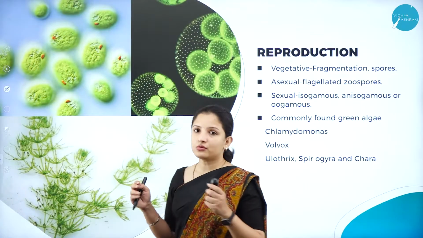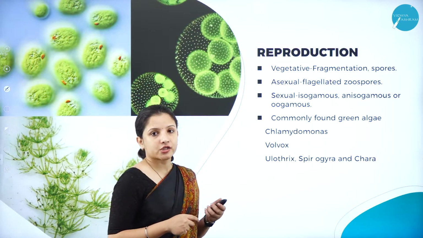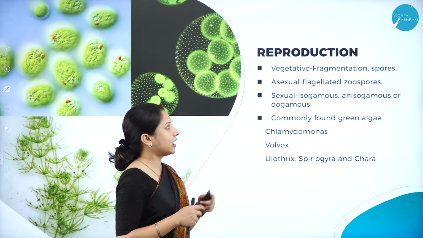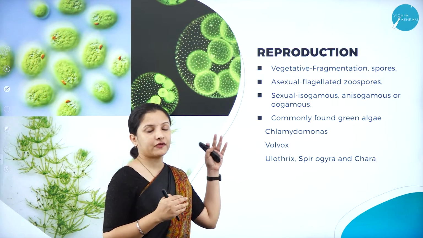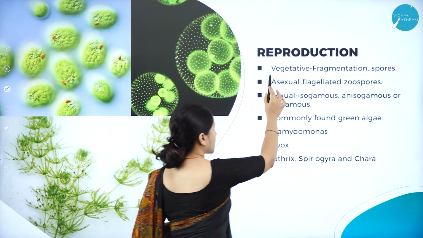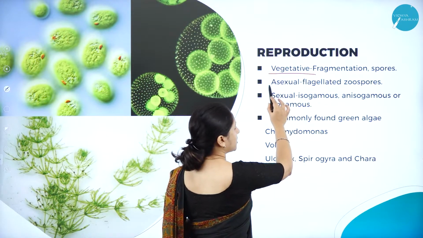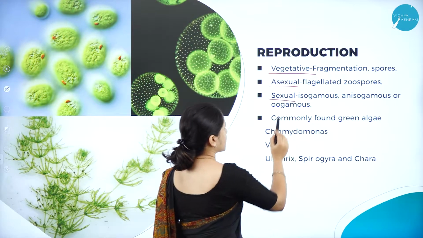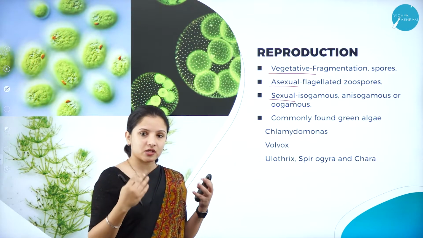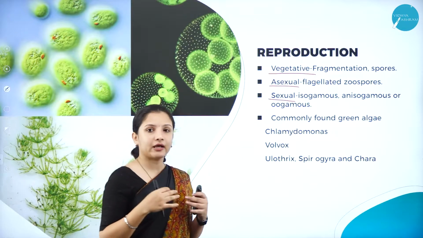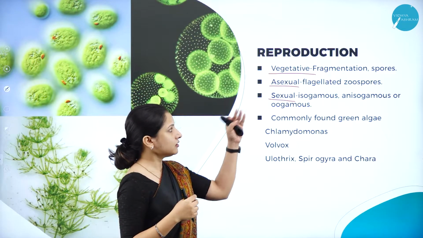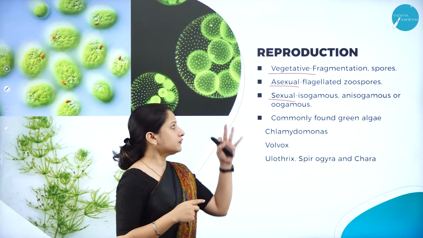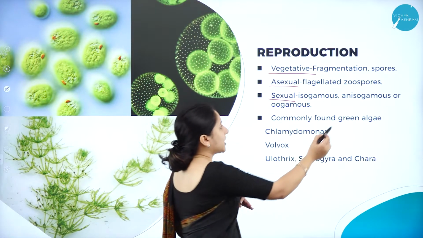Next, moving on to reproduction. Reproduction in algae, especially the Chlorophyceae members, can be vegetative, asexual, or sexual. Whenever it is vegetative reproduction, it can be by fragmentation.